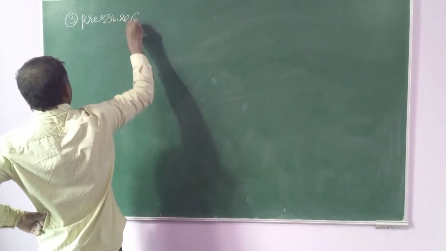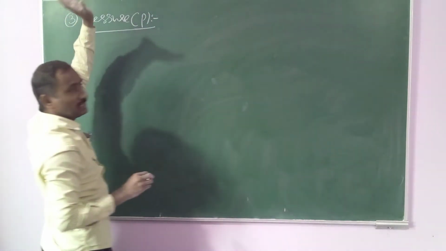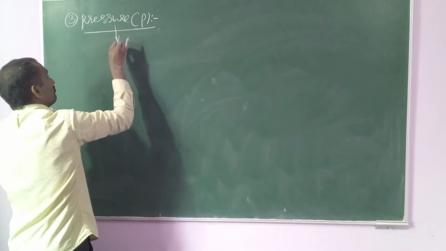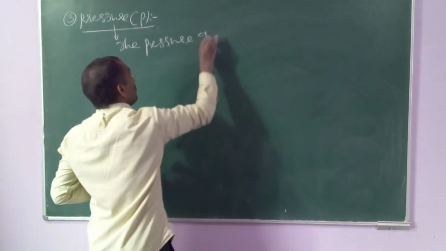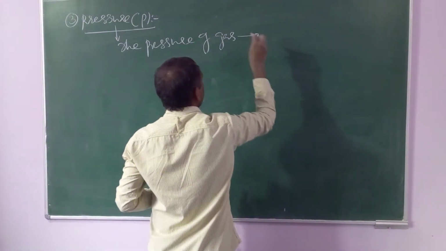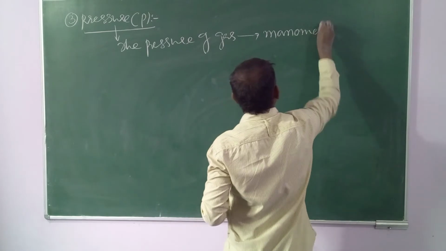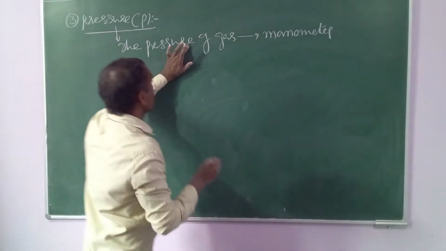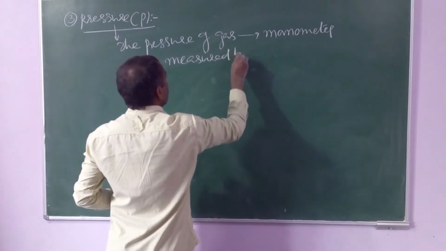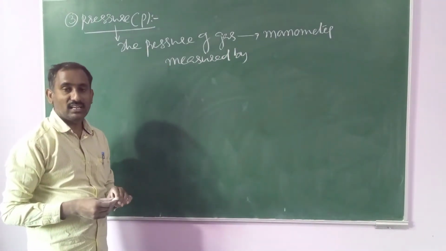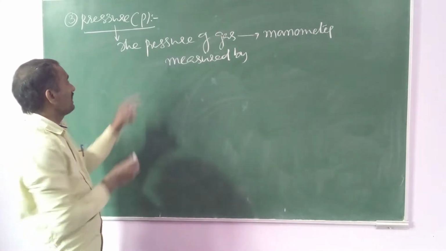Third measurable property, pressure, denoted by the symbol P. Generally, the pressure of a gas is measured by using one device known as a manometer. It is one of the devices with the help of which we can measure the pressure of the gas.